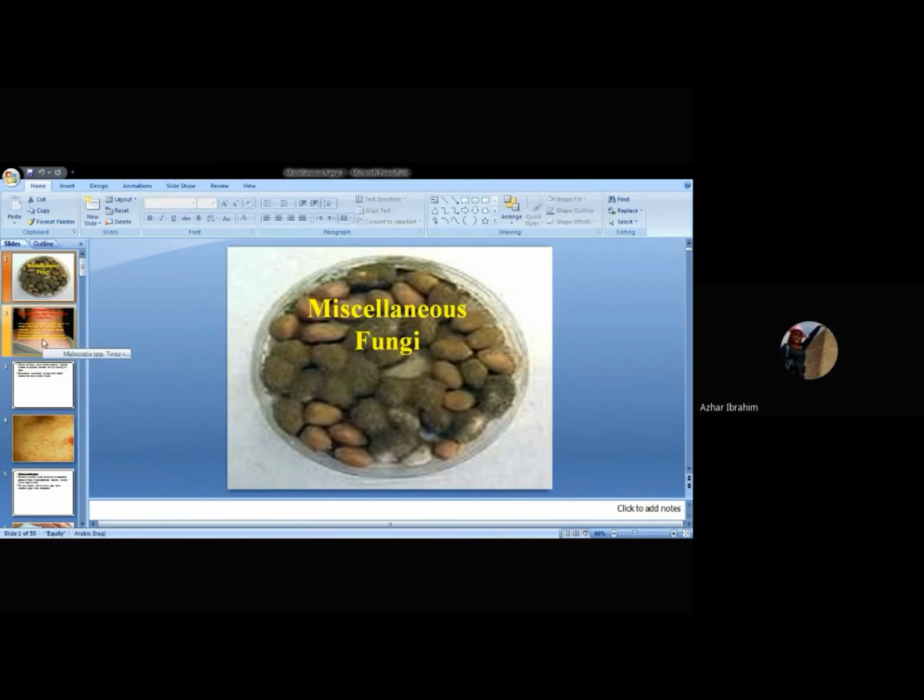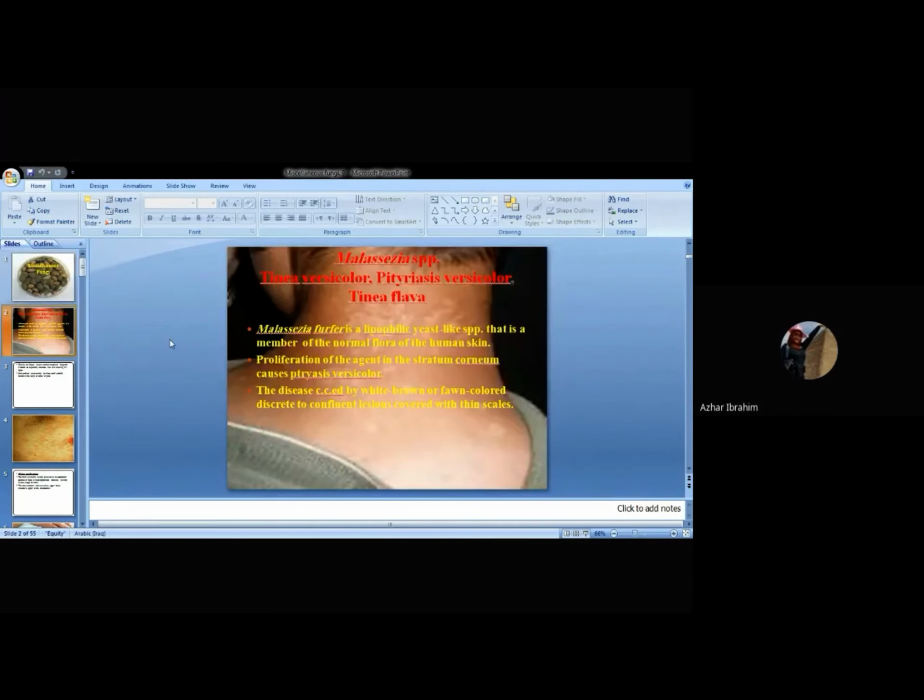The first slide represented the first type of fungi, which is a common one, referred to as Malassezia species. Malassezia is a very common disease. You will see it in the future, by Almighty Allah's will. Malassezia species means the genus and its species. I mean the name of the pathogenic fungi.